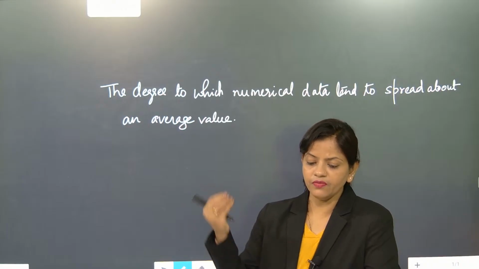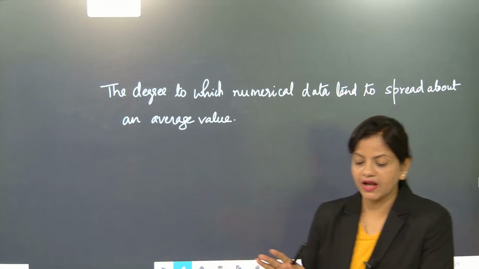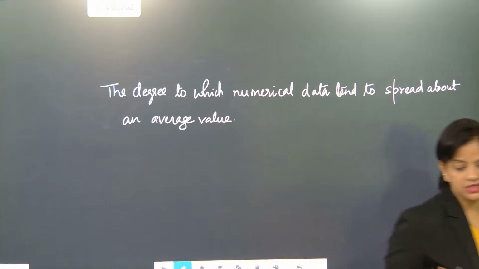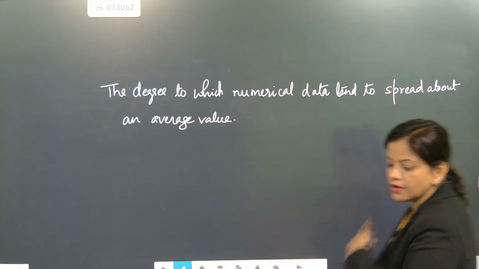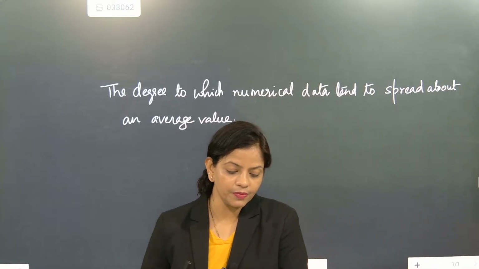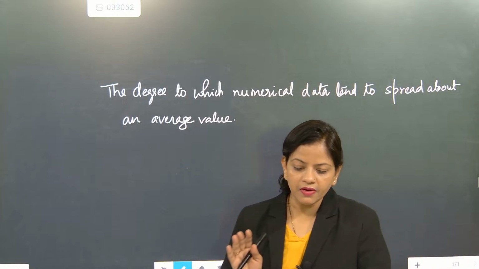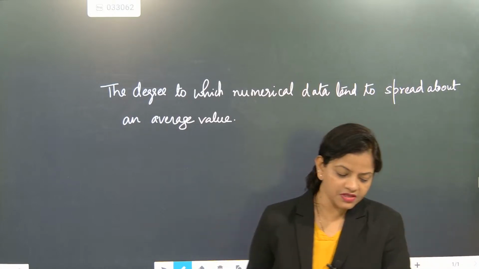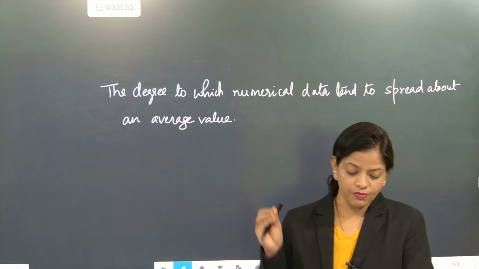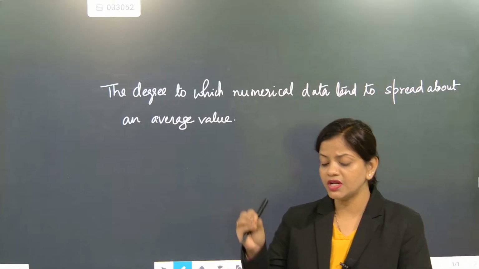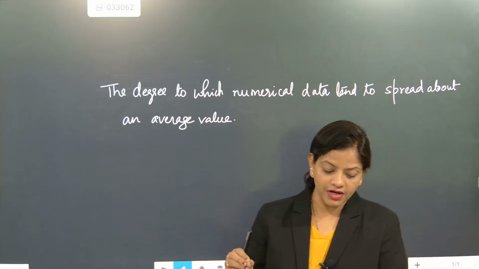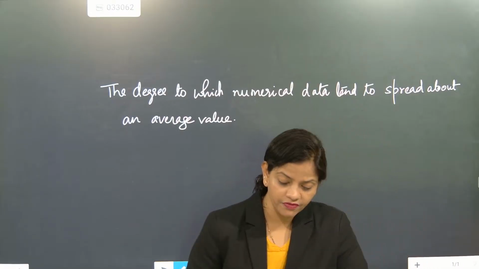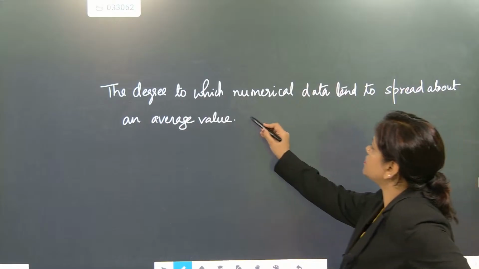Understood? So when we are talking about nearly the central values, the central part, then it is exactly considered as average. Okay, so centrally it has to be localized. Got it? So if somebody asks you this question, we will say that the degree to which numerical data tends to spread about an average value is called variation or dispersion of data.